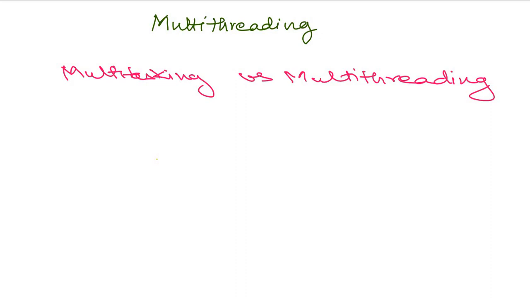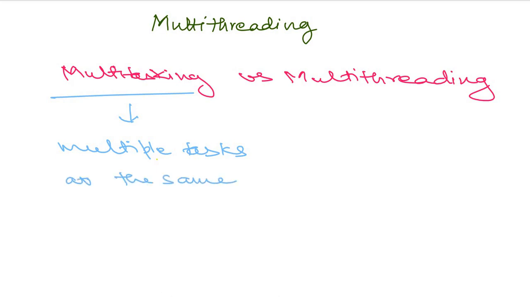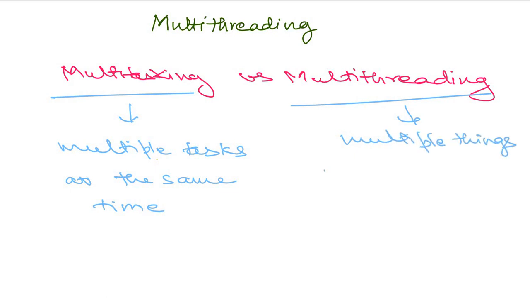So basically in multitasking what we do is that we perform multiple tasks or processes at the same time, and in multi-threading what we do is we do multiple things within the process.